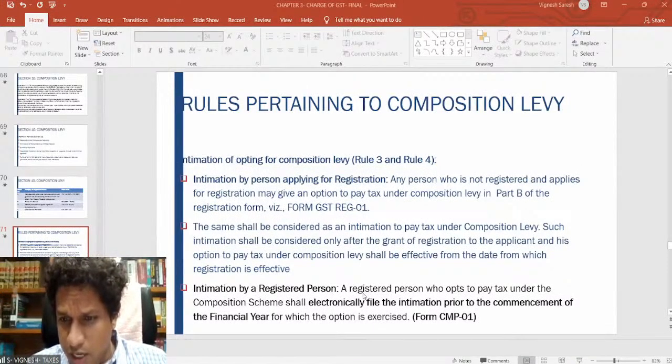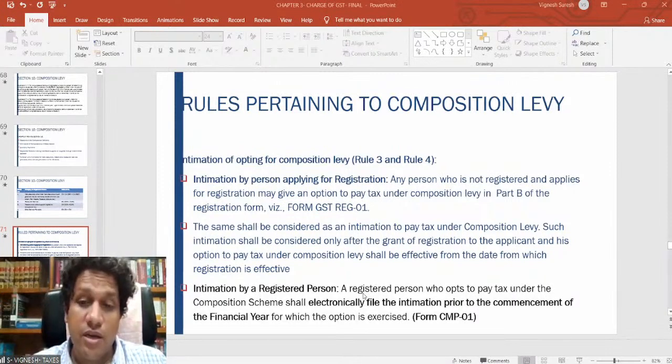So the turnover of a small trader, he came to know at the end of the financial year. So during the year, his turnover crosses, but he did not charge GST on subsequent sales. What are the consequences? I didn't understand. Which turnover he came to know at the end of the year? Acha, that he has crossed 1.5 crores.